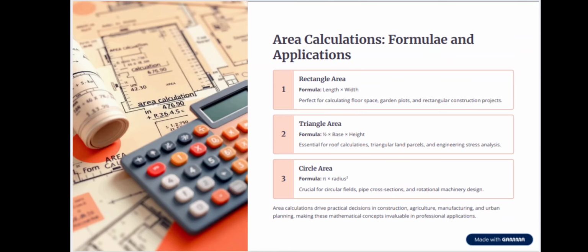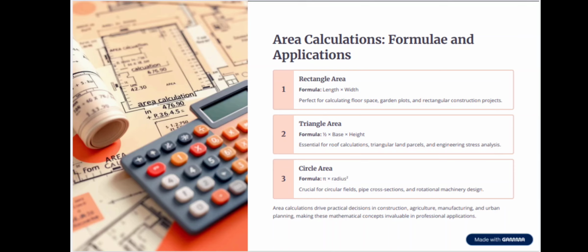Area calculations, formulae and application. Rectangle area: the formula is length into width, perfect for calculating floor space, garden plots, and rectangular construction projects. Second is triangle area. Triangle area is equal to 1/2 into base into height, which is essential for roof calculations, triangular land parcels, and engineering stress analysis. Third is circle area.